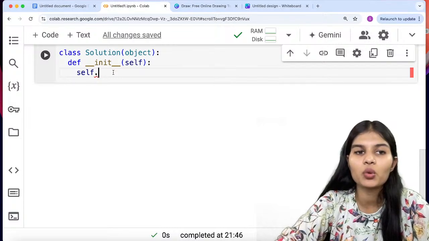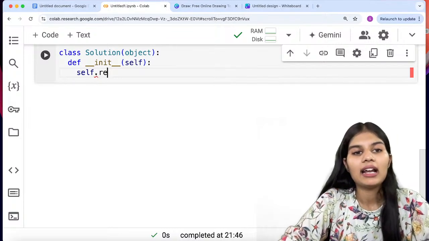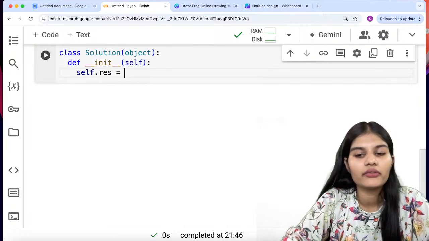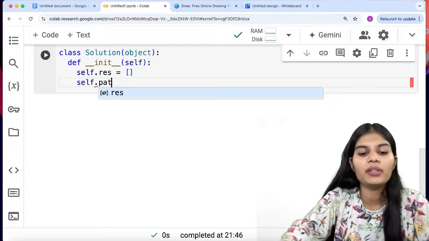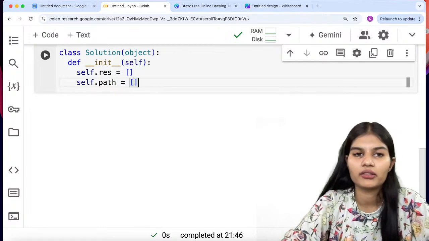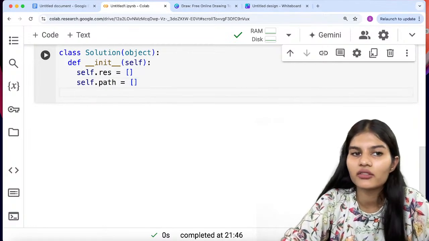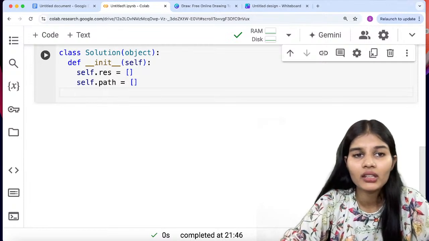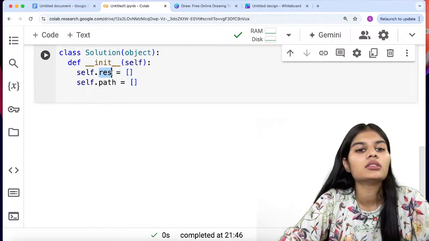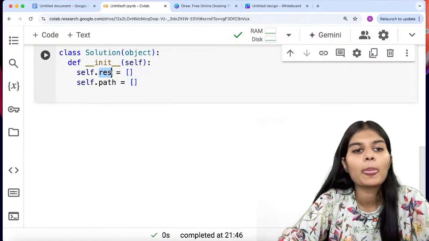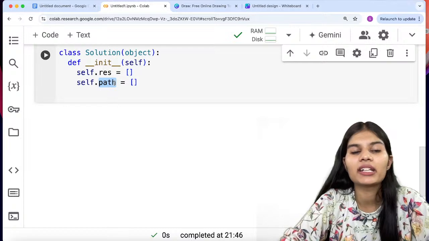Okay, you just have to work with self dot, and then you will be working with the variable of yours. Self dot, you'll be making another variable which is equal to path. Like that, self dot res, self dot path, that's it. Both are empty right now because res is my array, and this is the respective target.